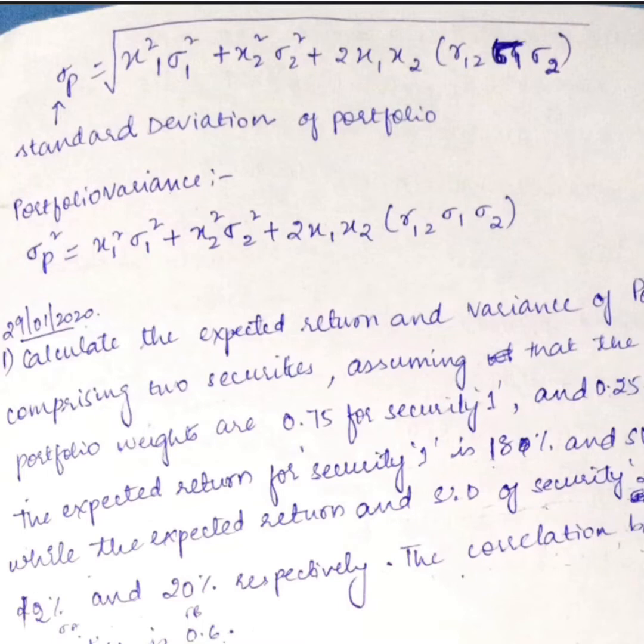Okay, so this is for the standard deviation of the portfolio. See the next line, we have portfolio variance. We know standard deviation square is nothing but the variance, right? So for standard deviation we take the square root, but for variance without the square root. That is the only difference. See, the formula is the same but without the square root. x1 square standard deviation 1 square plus x2 square standard deviation 2 square plus 2 x1 x2 into R12 standard deviation 1 and standard deviation 2. This is the formula for standard deviation of portfolio and variance of portfolio.